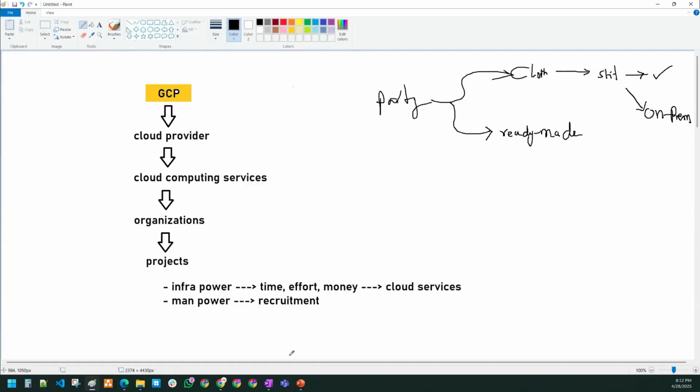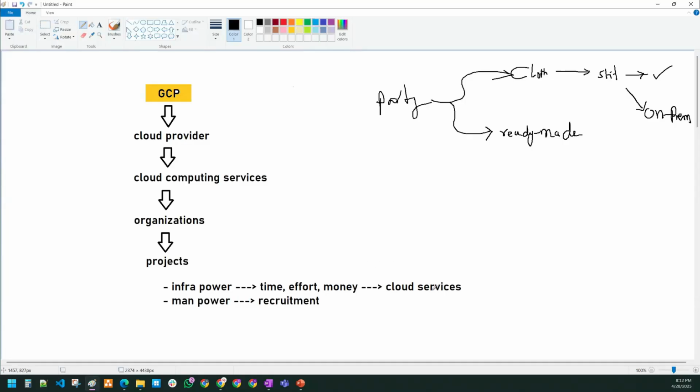And if your company is not focusing on the infrastructure, rather it is focusing on innovation, then that company is following a cloud computing model. So based on the infra power, if your company is managing the infrastructure, then you can go for on-premises. If you don't want to manage it, you can go for cloud computing.